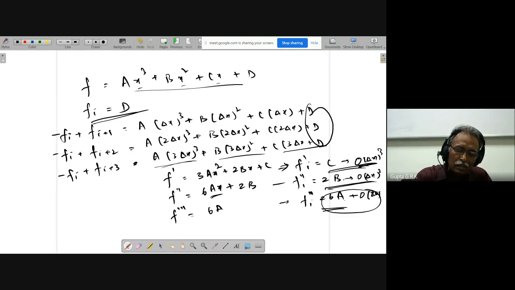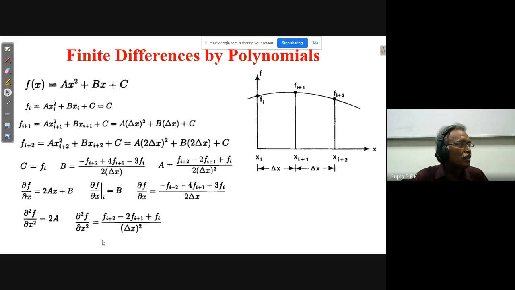Only thing is, it is a little bit involved to solve these three equations to get A, B, and C. And the same way you can do for backward difference and central difference also. Okay, this is the way it is done here. You can see this is the second order derivative with first order accuracy and first order derivative with second order accuracy. Then we have taken only a quadratic equation.